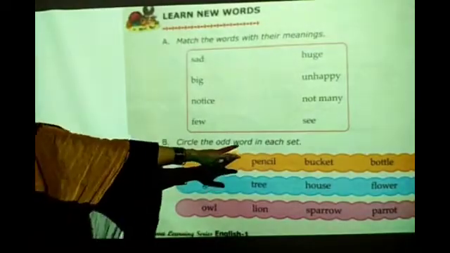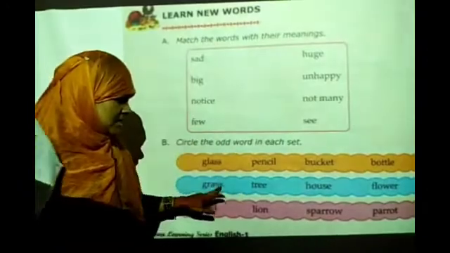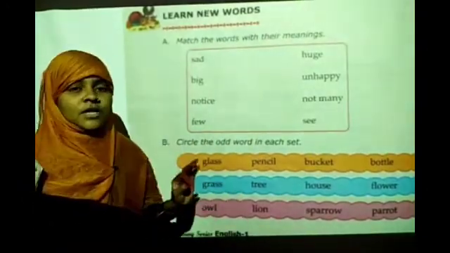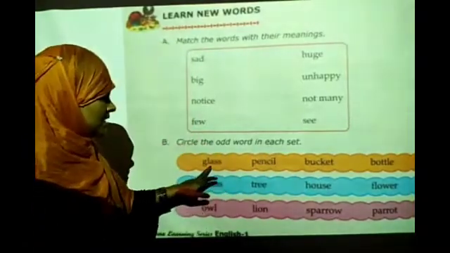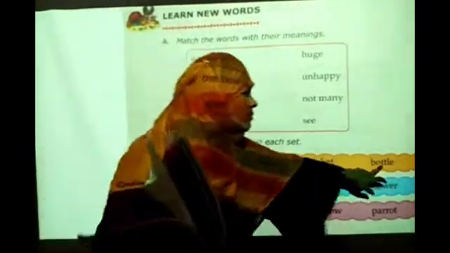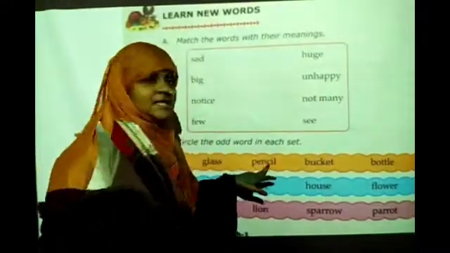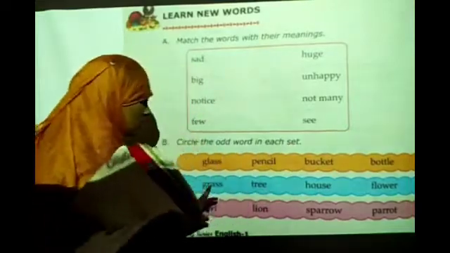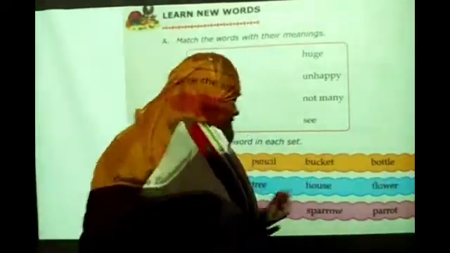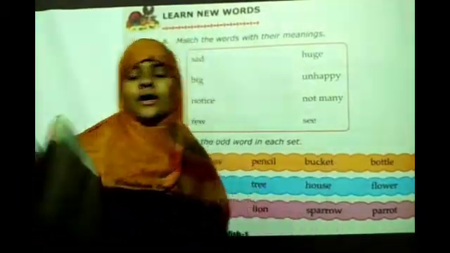Now circle the odd one in each set. This is one set. This is one set. Which is the odd one? Which is different from the other three, you have to circle it. Glass, pencil, bucket, bottle. Glass, bucket, bottle are matching, no? But pencil is the odd one, the different one. So circle this. Understood? Now grass, tree, house, flower. Grass, tree, flower, house is different. The odd one, like this. Okay?